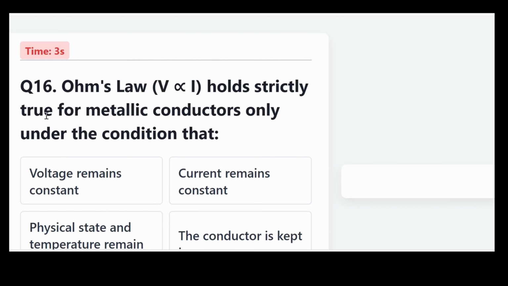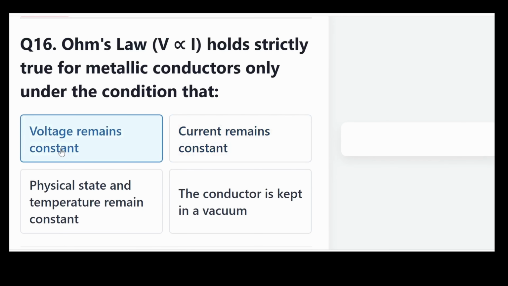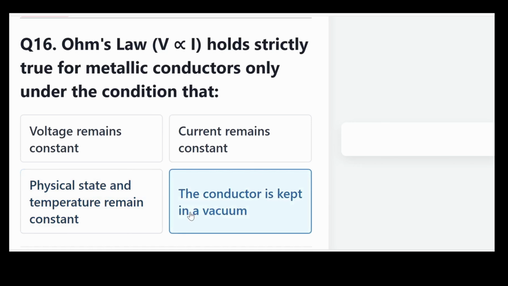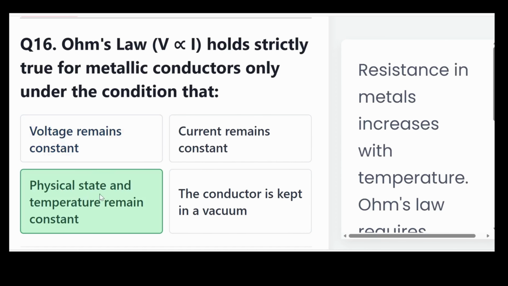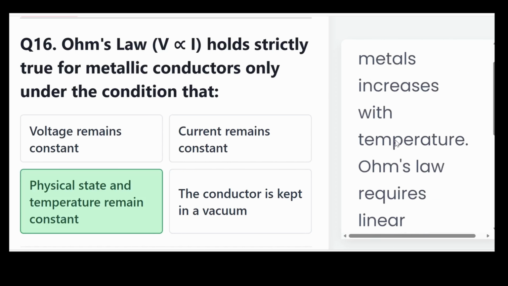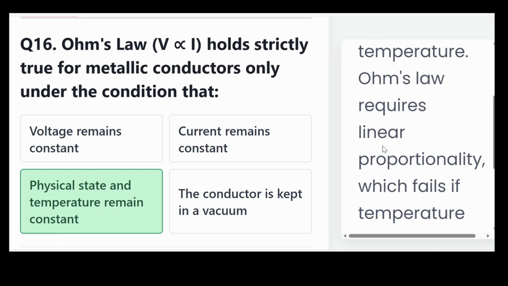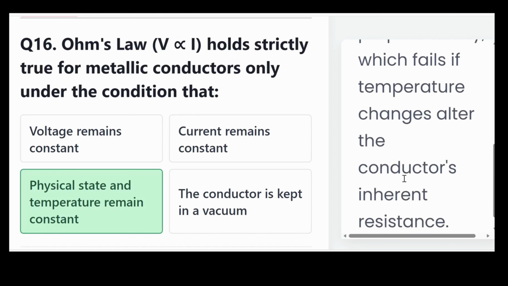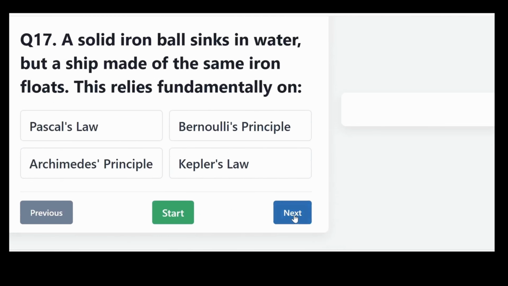Ohm's law holds strictly true for metallic conductors only under the condition that the voltage remains constant, current remains constant, physical state and temperature remain constant, or the conductor is kept in a vacuum? And the correct answer, physical state and temperature remain constant. Resistance in metals increases with temperature. Ohm's law requires linear proportionality, which fails if temperature changes alter the conductor's inherent resistance.